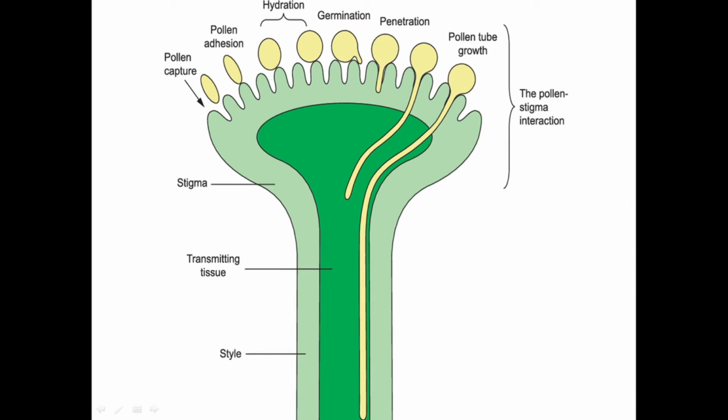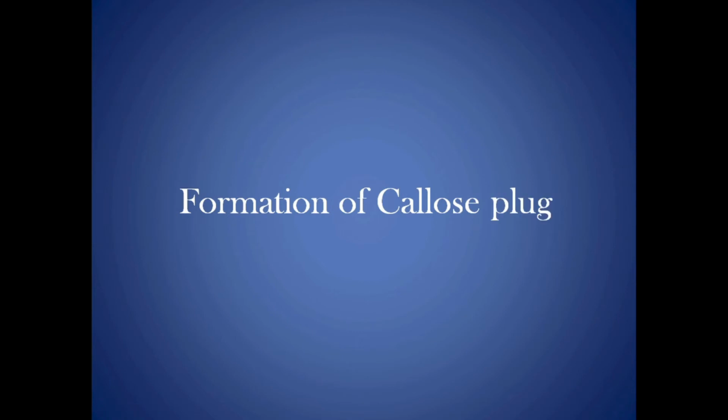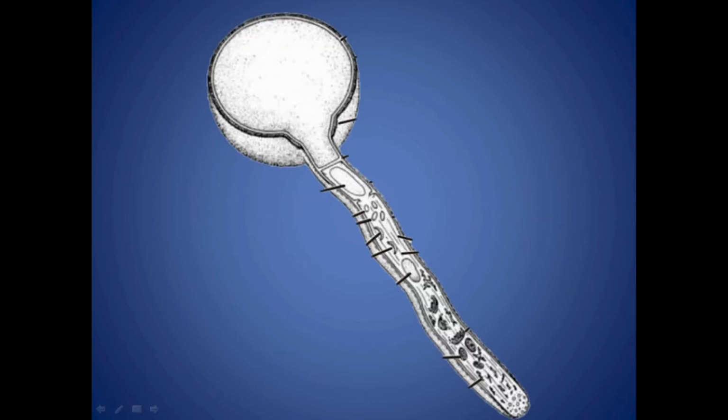The second step in double fertilization is formation of the callose plug. The callose plug is deposited continuously behind the growing part to prevent the reverse movement of the protoplast.